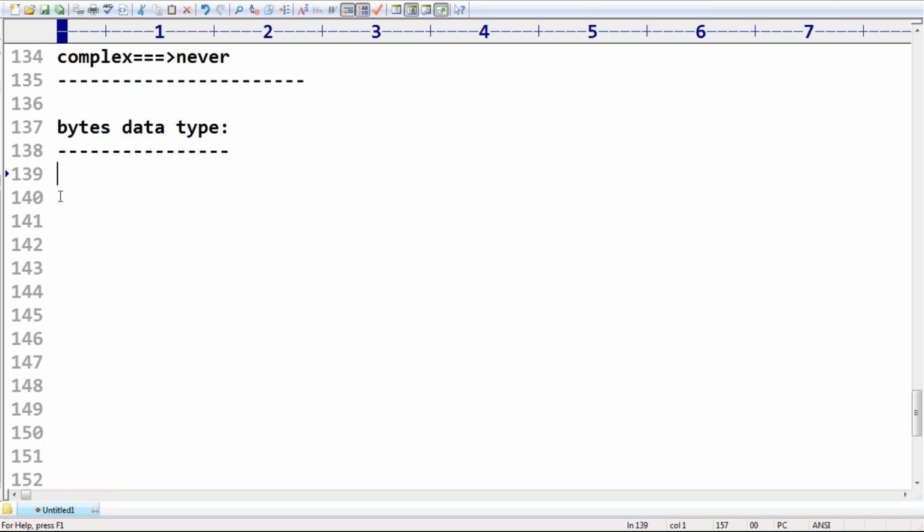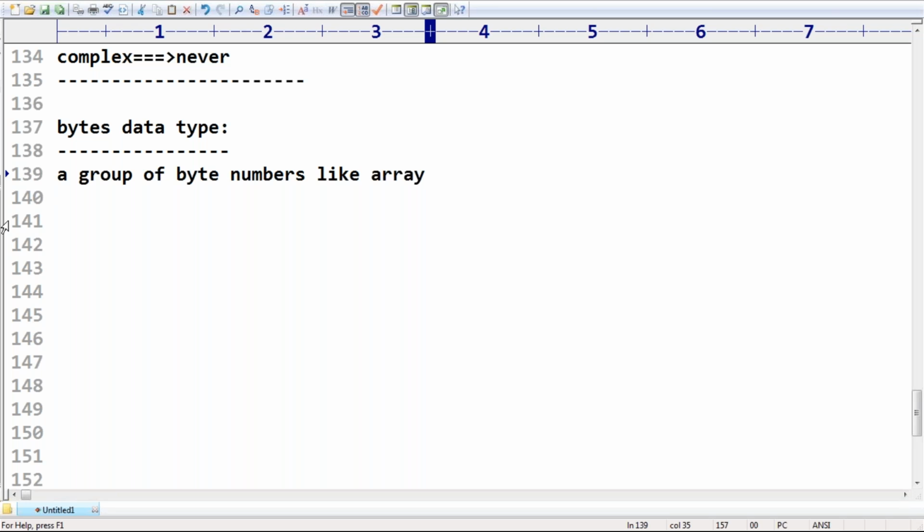It represents a group of byte numbers, just like an array. If you want to represent a group of byte numbers just like an array, then automatically we should go for the bytes data type.